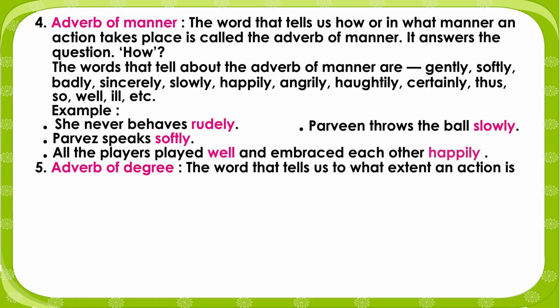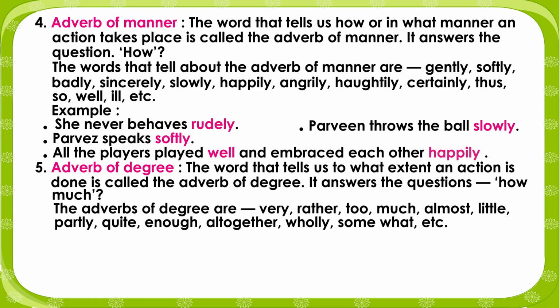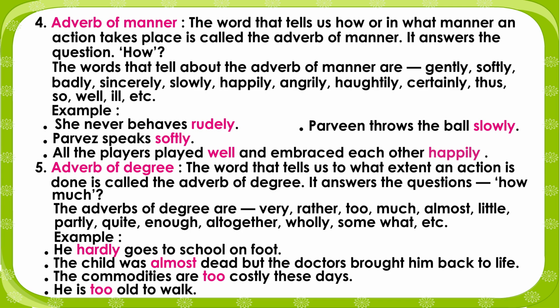5. Adverb of degree. The word that tells us to what extent an action is done is called the adverb of degree. It answers the question, how much? The adverbs of degree are very, rather, too, much, almost, little, partly, quite, enough, altogether, wholly, somewhat, etc. Example: He hardly goes to school on foot. The child was almost dead but the doctors brought him back to life. The commodities are too costly these days. He is too old to walk.